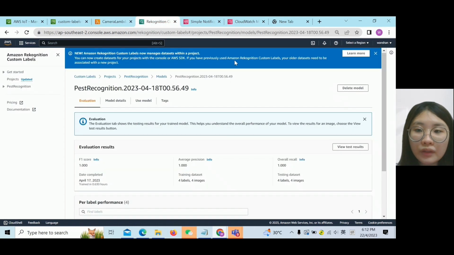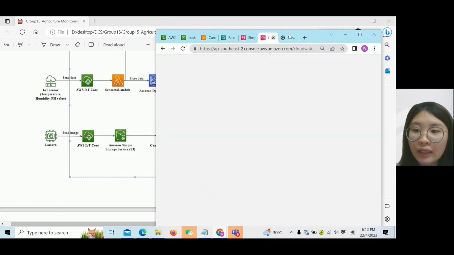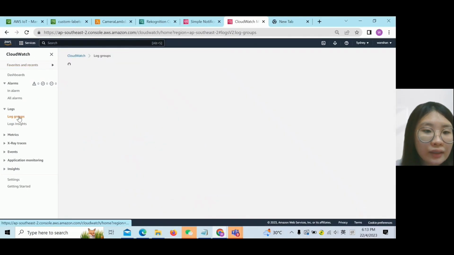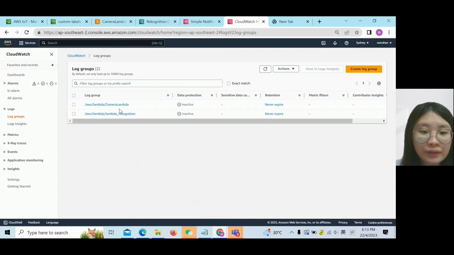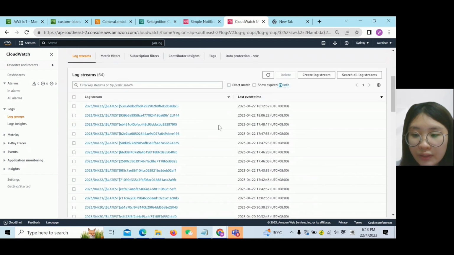So we can go to the CloudWatch. Inside CloudWatch, we click the first one, the camera Lambda, and we can see the latest one.